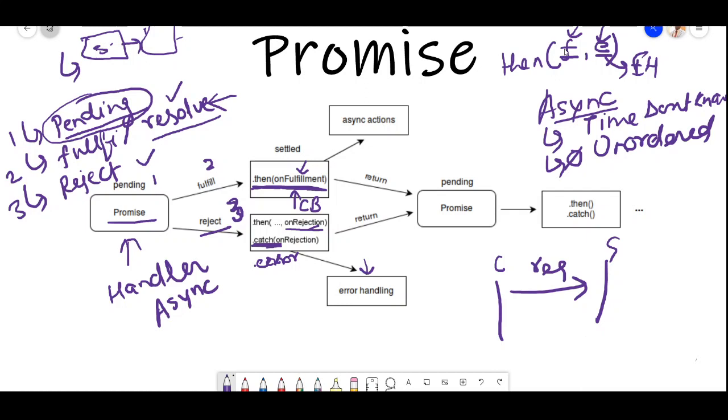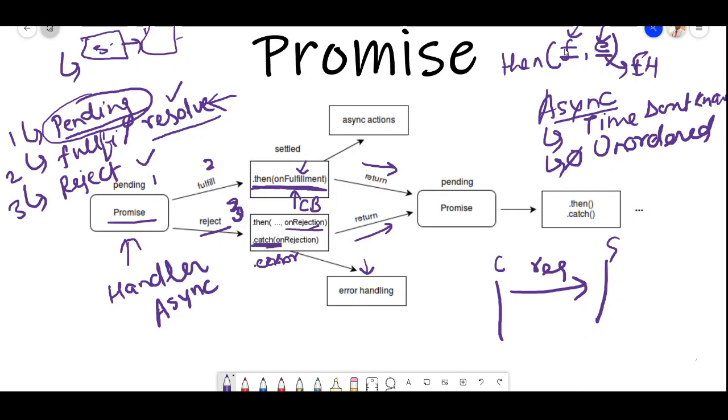Now we'll go to the next step, which is pending. So what does it return? When we call the then method and the catch method, it returns a new promise, right? It again returns a promise basically.